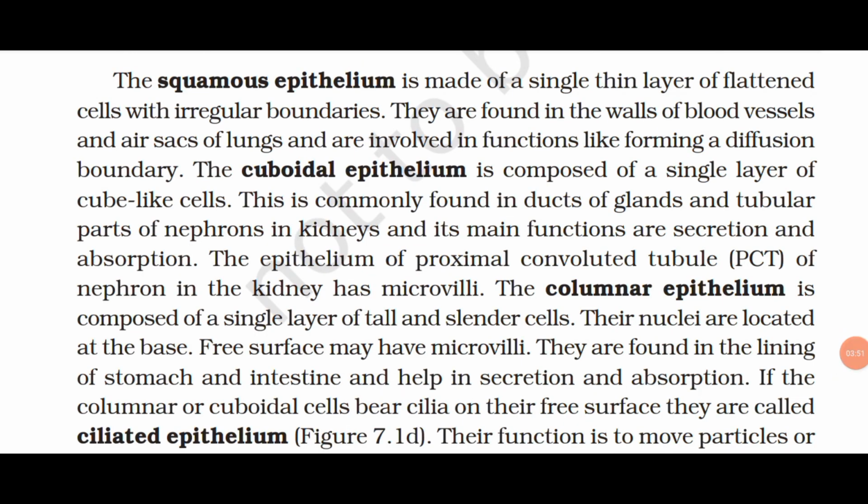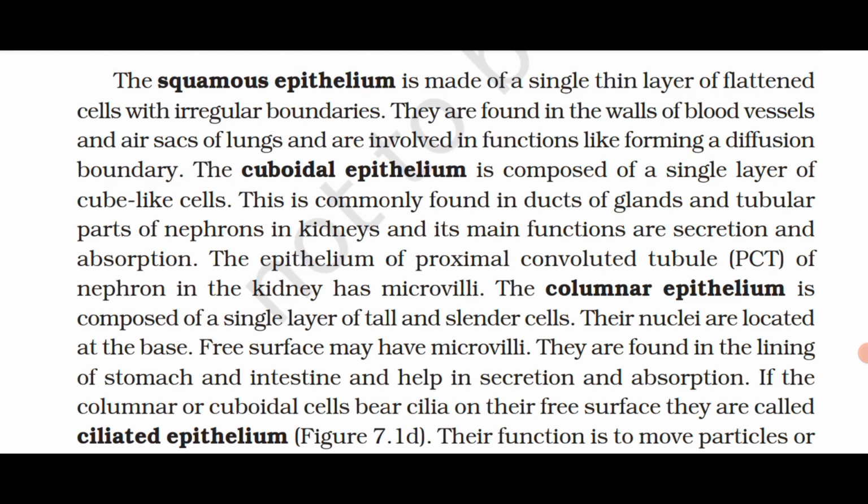The squamous epithelium is made of a single thin layer of flattened cells with irregular boundaries. They are found in the walls of blood vessels and air sacs of lungs and are involved in functions like forming a diffusion boundary. The cuboidal epithelium is composed of a single layer of cube-like cells.